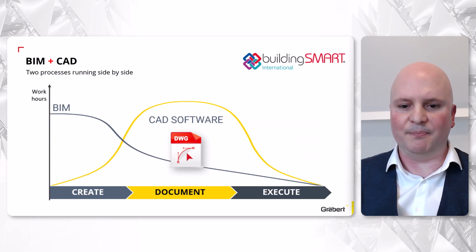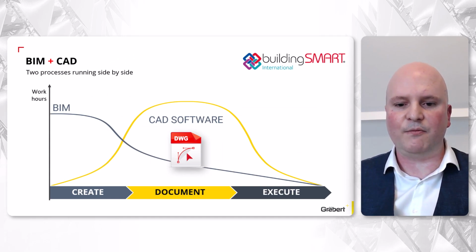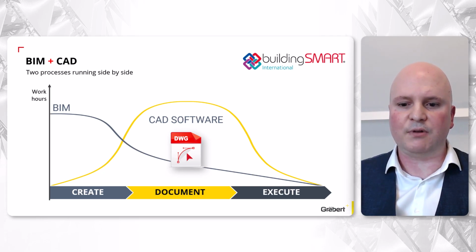Now let's come back to BIM. As you said earlier, Niknaz, BIM with 3D models and CAD with 2D execution drawings are 2 processes running side by side. At first, BIM software are heavily used in the creation phase. But BIM software do a poor job at creating drawings, and this is why in the second phase, CAD software are used to create most of the execution drawings. The problem is that in the meantime, the BIM model will continue to change, and this is a terrible waste of resources, because if you don't use ARES, the drawings will constantly need to be updated manually. It is obviously a terrible source of mistakes.